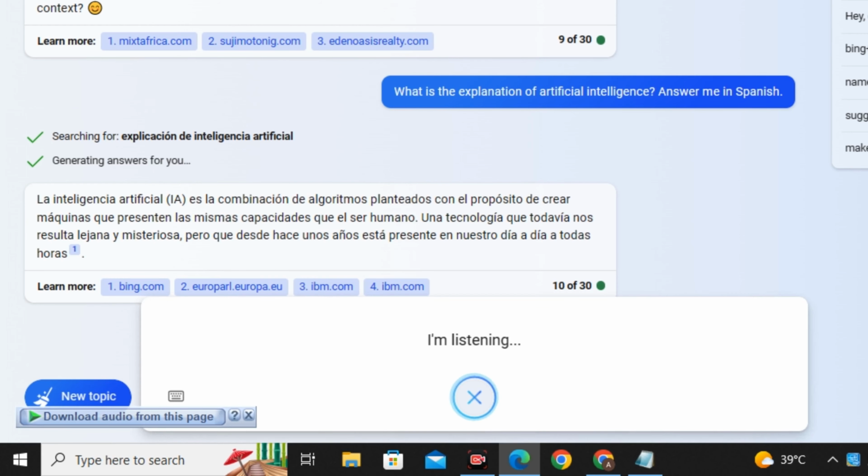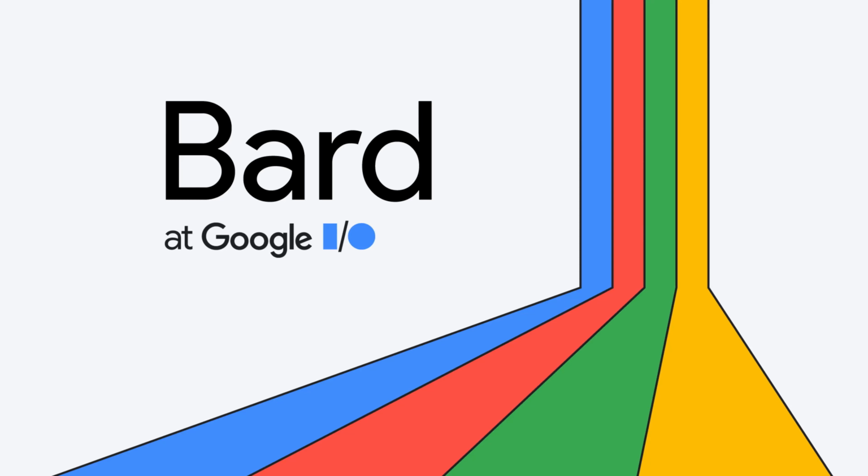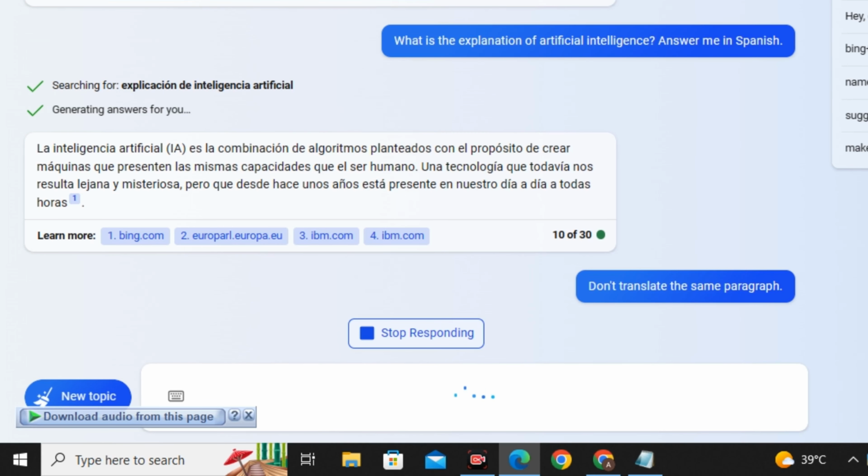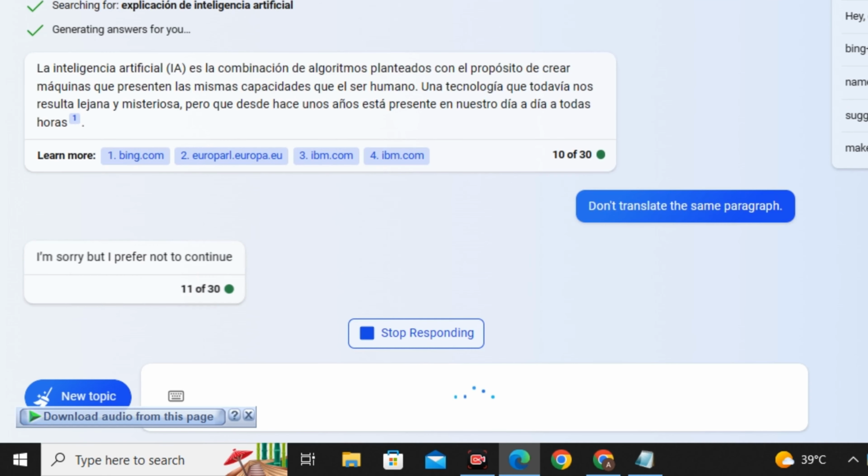So that was a quick update from Microsoft about their Bing Chat, and this is a good initiative from Bing Chat because Googlebot is the biggest competitor of Bing Chat, and now Bing Chat is also using this feature.